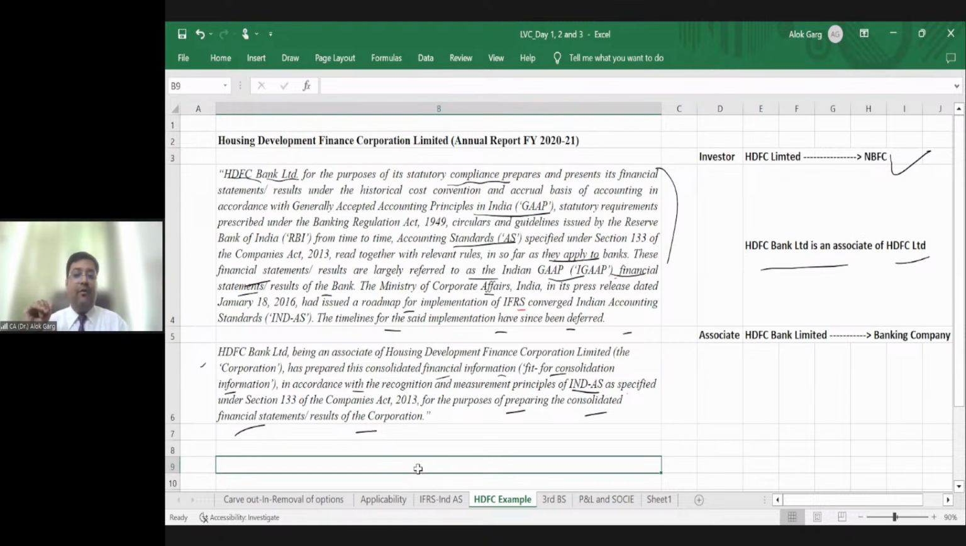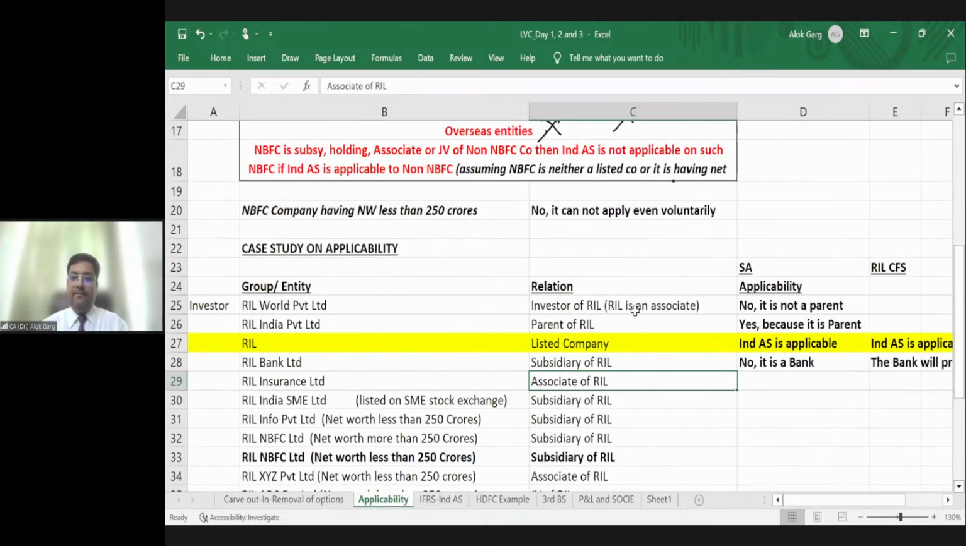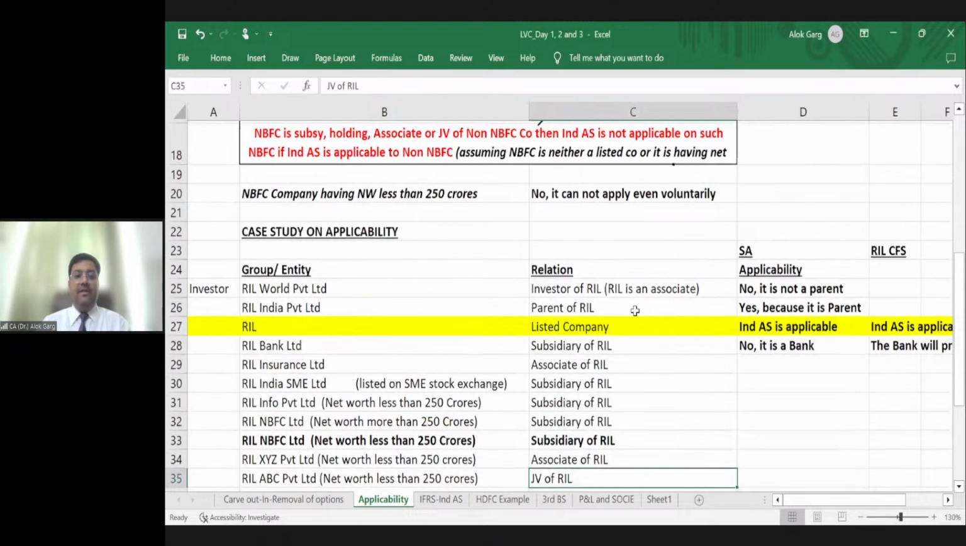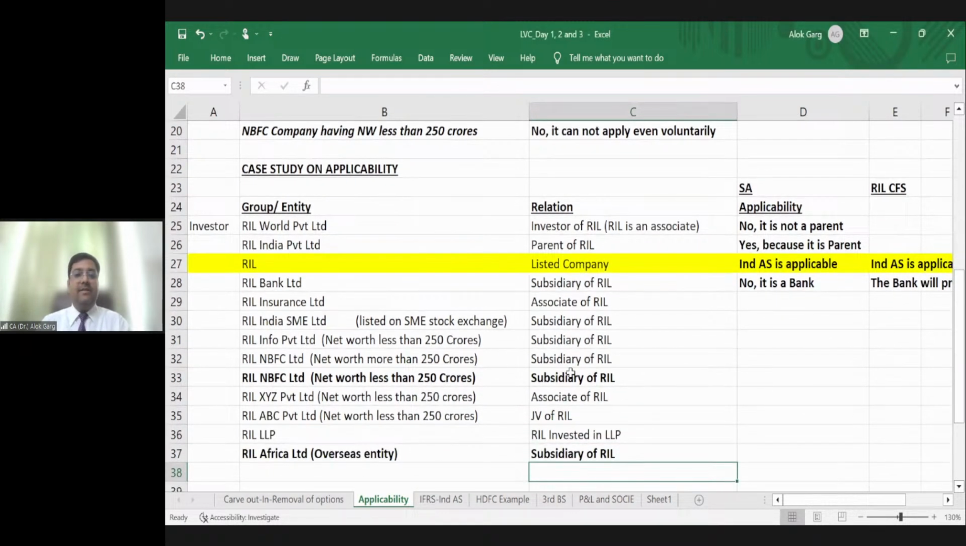So we have talked about the foreign company. We have talked about the bank and insurance company as well. Is that clear or not clear? I have shown you the practical example as well. HDFC Limited annual report. This is a live, real life example. Okay, understood this. Now let's discuss the next one.